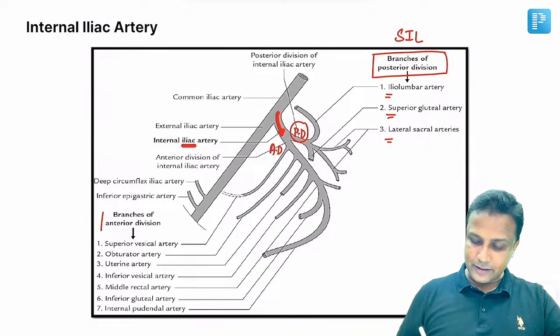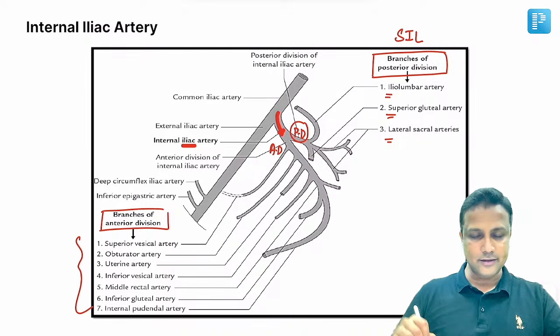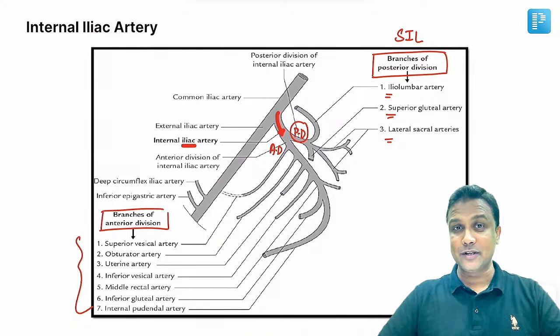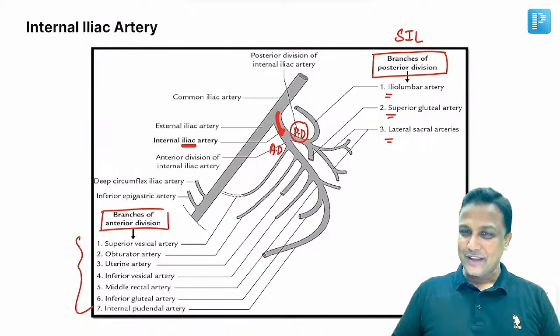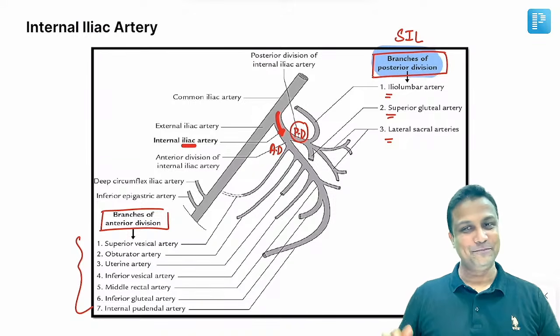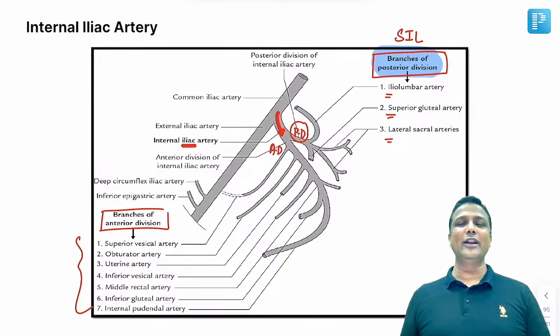Please don't remember the branches from the anterior division. There are so many branches. After completing all 19 subjects, if you still have energy and time left with you, you can learn them. No worries in that, sir. No one is going to stop you. So the smart way of studying here is, just learn the branches given from the posterior division. Okay, SIL branches: superior gluteal artery, iliolumbar artery and lateral sacral artery.